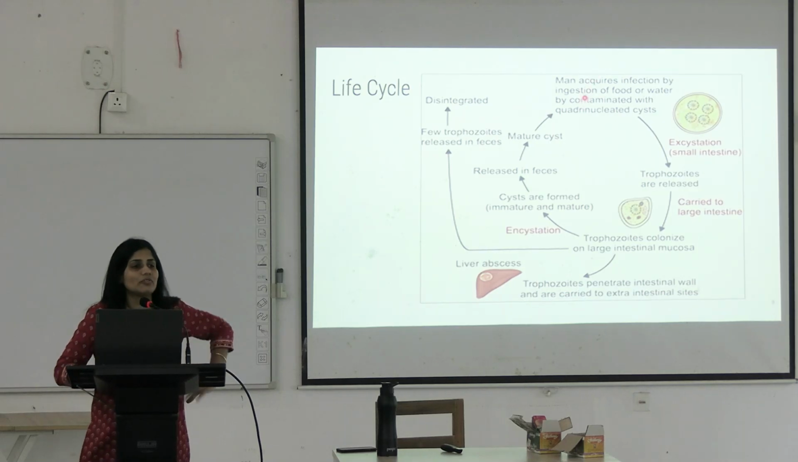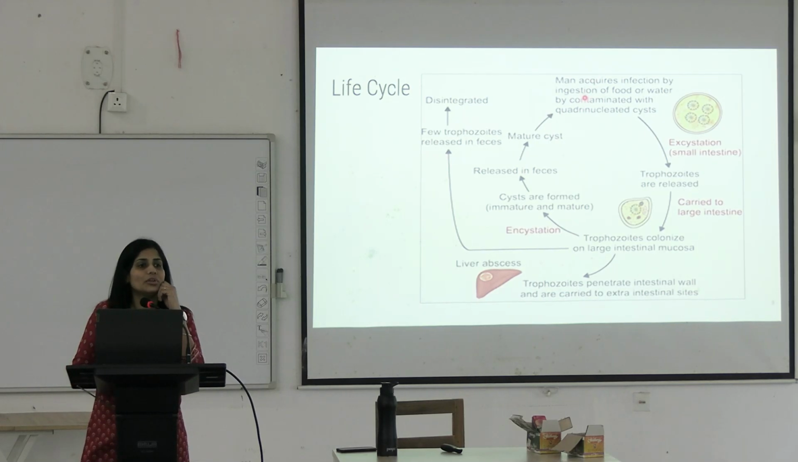Man is acquiring infection via contaminated food and water. How does the food and water get contaminated? Have you seen the cockroaches? Even cockroaches are running over the food and they are carrying these entamoebas in their legs. They can contaminate the food, right? So, through ingestion of contaminated food and water, man is acquiring what? Quadrinucleated cyst. This cyst undergoes excystation in the small intestine. It means it releases the trophozoids in the intestine. From there, it is carried to the large intestine, where they will colonize.